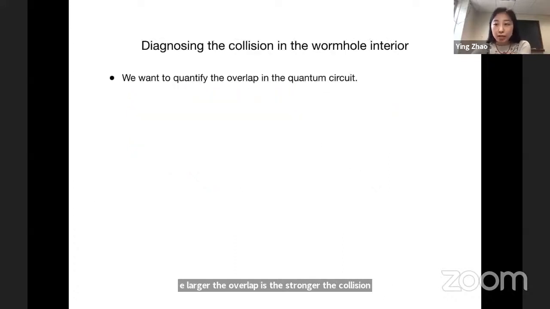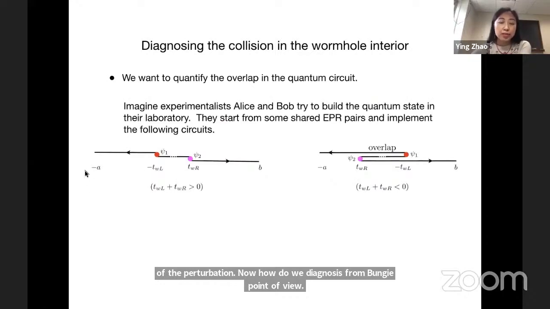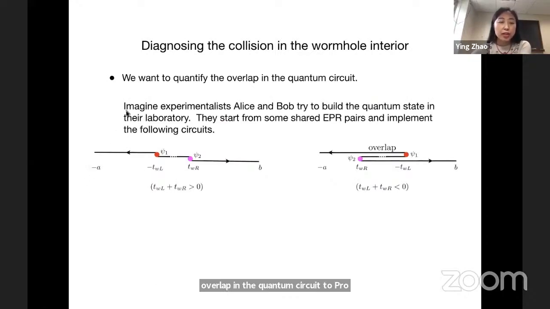Once we have a qualitative understanding, let's try to go more quantitative. If we say that the collision in the wormhole interior is due to the overlap of the perturbations, then how do we diagnose this from the boundary point of view? The rough idea is that we need some quantity that can quantify the overlap in the quantum circuit. To proceed, let's think this way.